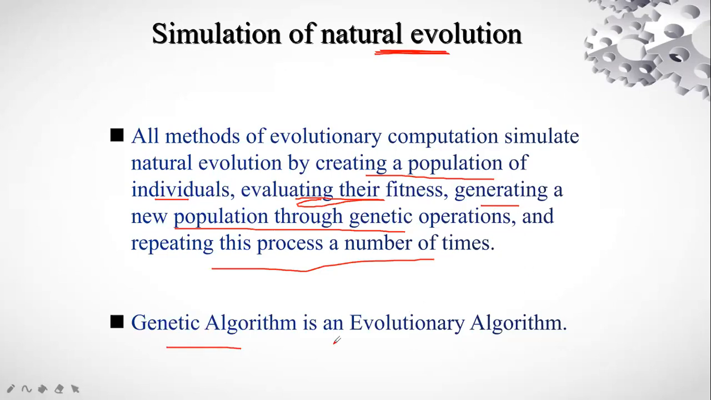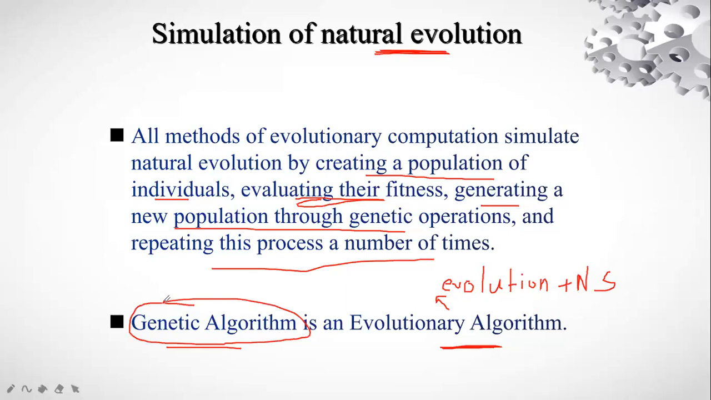Now, the genetic algorithm is an evolutionary algorithm. So it has a combination of what? It works on the concept of evolution plus natural selection. Evolution with natural selection, right? Natural selection gives us evolutionary computation. So the genetic algorithm is a type of evolutionary algorithm which we are going to study in our syllabus, right?